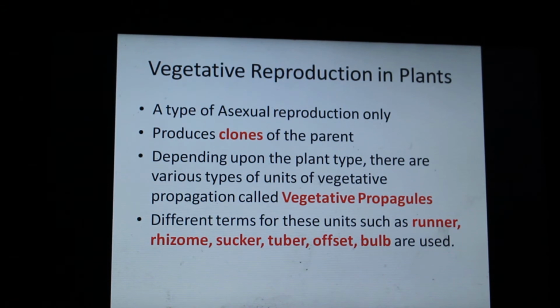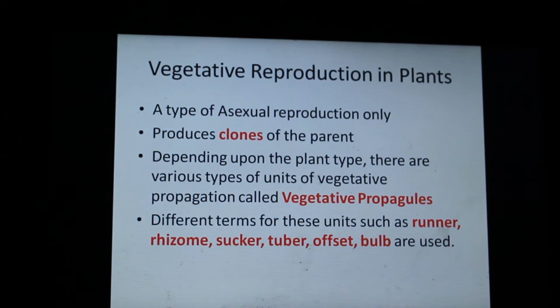Now let's talk about vegetative reproduction in plants. Asexual reproduction in plants is called vegetative reproduction because vegetative is a term associated with plants. So there's no difference basically. Vegetative reproduction, you can call it asexual reproduction. And as we discussed, in asexual reproduction, the offspring that is produced is basically a clone of the parent because there is only one parent involved. The genetic material is not altered while being passed down to the offspring, and thus it's a clone of the parent.